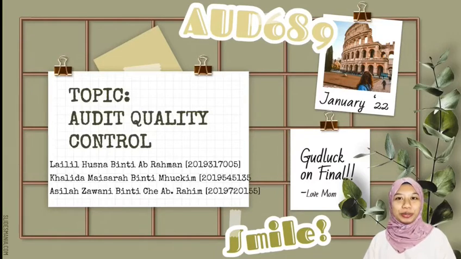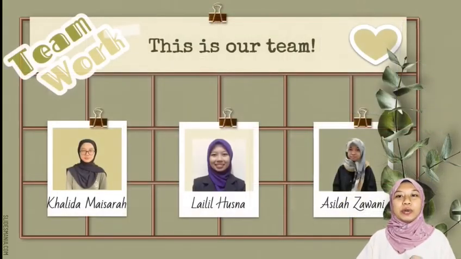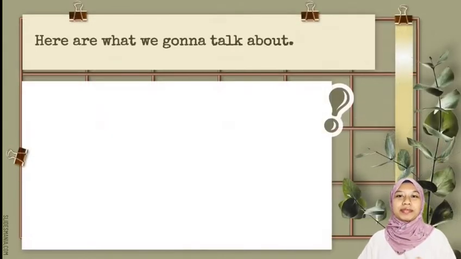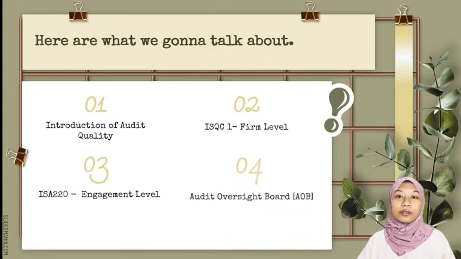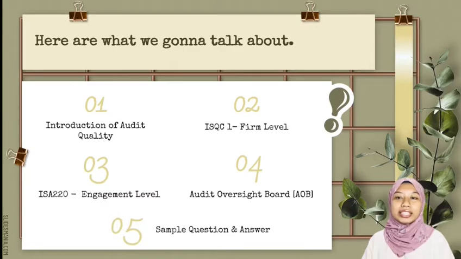Today, in this video, our team will present the topic Chapter 2, titled Audit Quality Control. This is our team of 3 members: Khalida Masara, Asila Zawani, and me, Laili Husna. We will cover the introduction of audit quality, its components, ISQC 1 and ISA 220. We will also touch on the Audit Oversight Board, AOB, and lastly, we will do one question with a suggested solution for this topic. Ready to learn? Let's go!